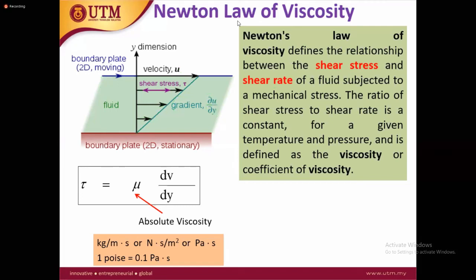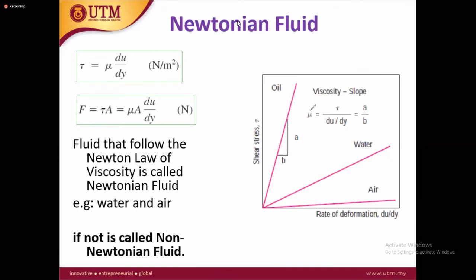You see here how you can calculate viscosity. You can calculate shear stress tau over du over dy. So you see here, this is A, and this one is B. A and B are used to calculate the viscosity. So actually you can say viscosity is a slope. In other words, viscosity is a slope.